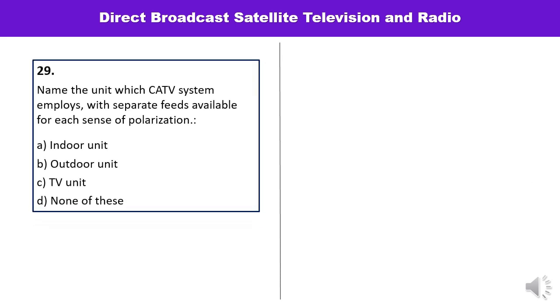Question number 29, name the unit which the CATV system employs with separate feeds available for each sense of polarization. You must read this question carefully. So what is that particular unit? It is indoor unit or outdoor unit or TV unit or none of these. The unit which the CATV system employs with separate feeds available for each sense of polarization is the outdoor unit. Answer is B.